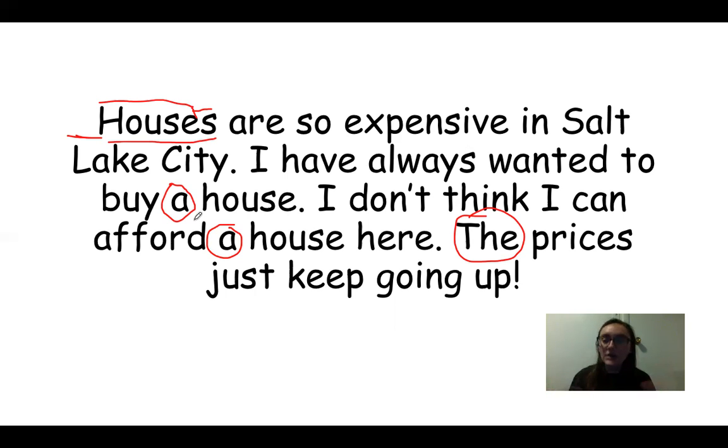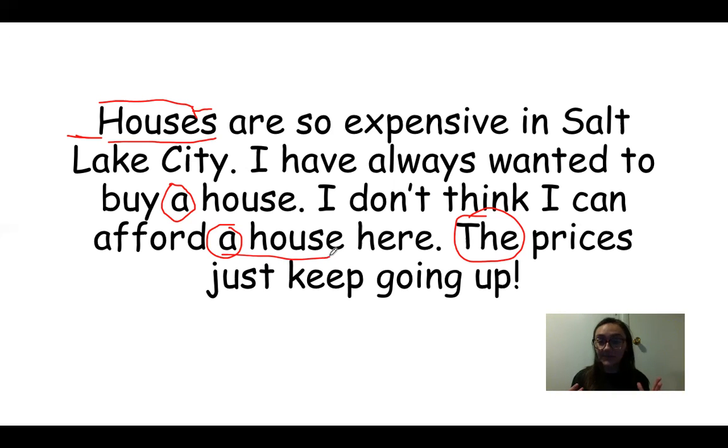But you use a, or sometimes it's pronounced uh. We use it because the person we're talking to, we're not really trying to tell them about a specific one, just one of all of them that are in there, right? I don't need to have the house. I'm not thinking of a specific house. I'm just thinking of one of all of the houses. So that's why we use a there. I don't think I can afford a house. Again, you say a house because you're not talking about buying all of the houses. It's just one of the whole group.